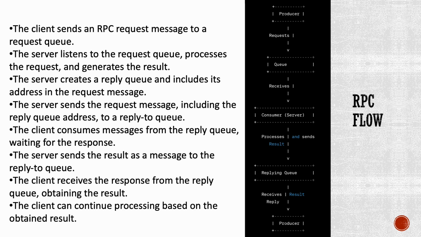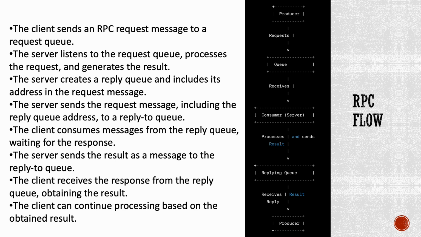RPC, Remote Procedure Call, is a communication pattern used to enable interaction between distributed systems or components. It allows a client component to invoke a method or function on a remote server component and obtain the result. In the context of RabbitMQ, the RPC pattern can be implemented using a combination of queues and direct communication between a producer and a consumer. Here's how it works. The client, also known as the producer, sends an RPC request message to a queue, typically known as the request queue.